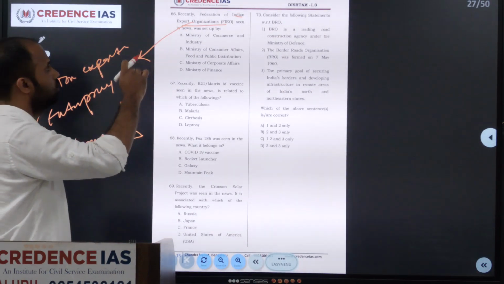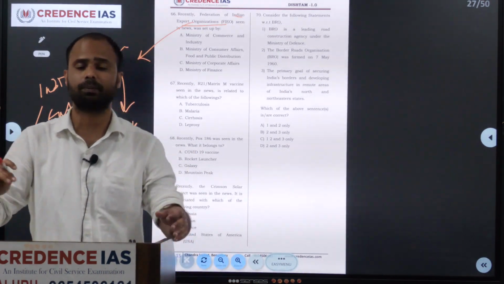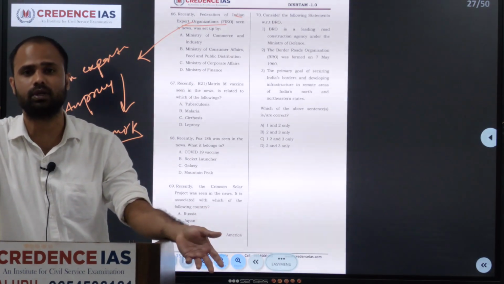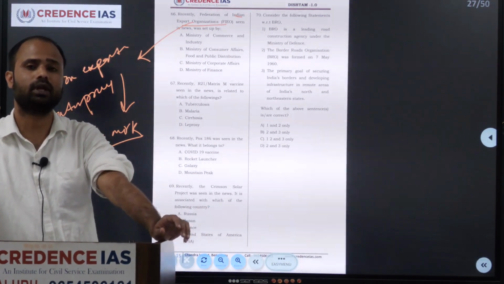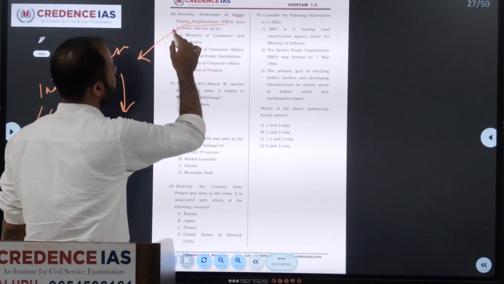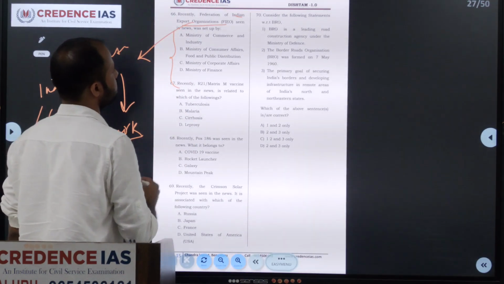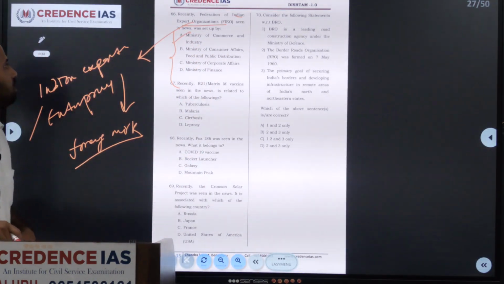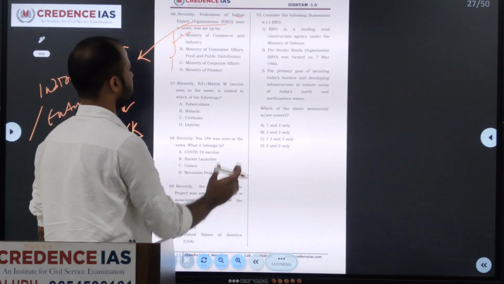So the work of this Federation of Indian Export Organizations, which is the apex body, is to assist Indian entrepreneurs as well as exporters in the foreign market for export. So export promotion. They asked us to identify under which ministry it comes. We know that it comes under the Ministry of Commerce and Industry. So the answer will be option A. So next we'll move on to 67th.